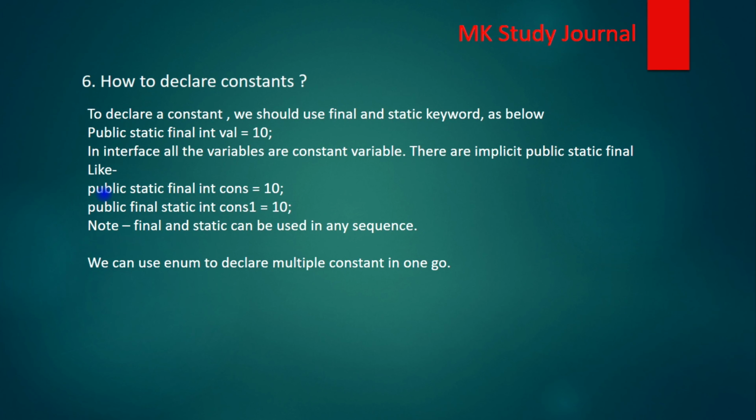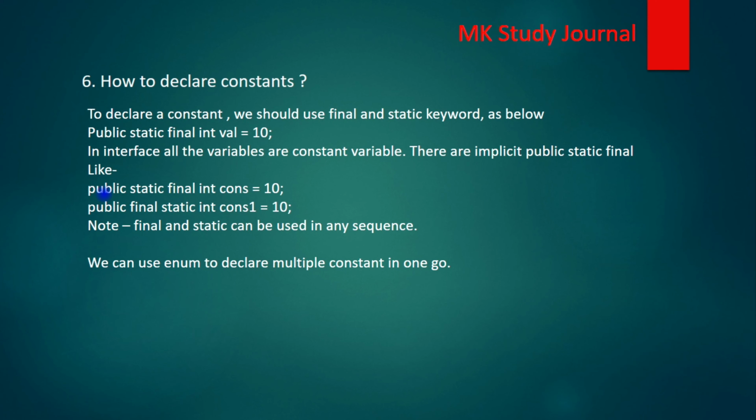And there is one point to remember here: when we are declaring a constant, the sequence of static and final keywords doesn't matter. So we can define public static final as well as public final static. But if we have to declare multiple constants, then we have to declare each constant explicitly. But there is one way where we can define a group of constants using enum.